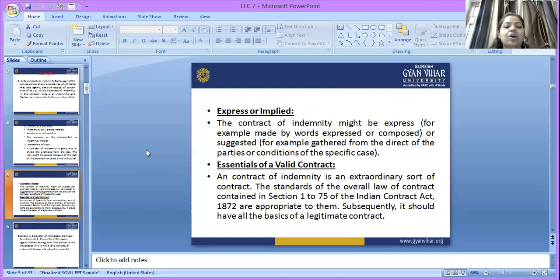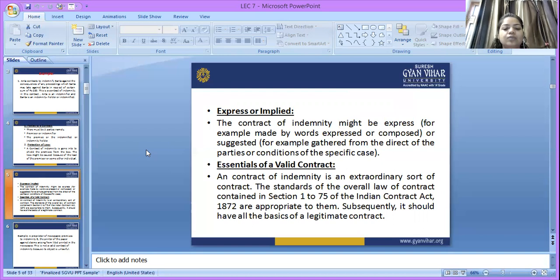Another essential: what are the essentials required for making a valid contract? We already read in the Indian Contract Act 1872 that a contract of indemnity is a special sort of contract.